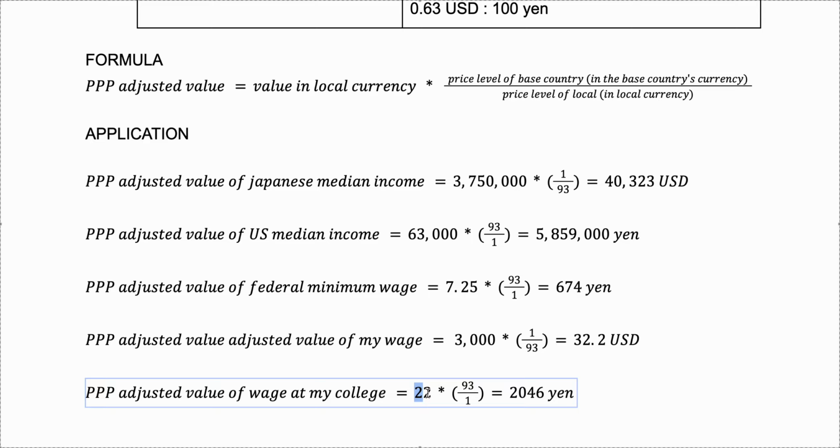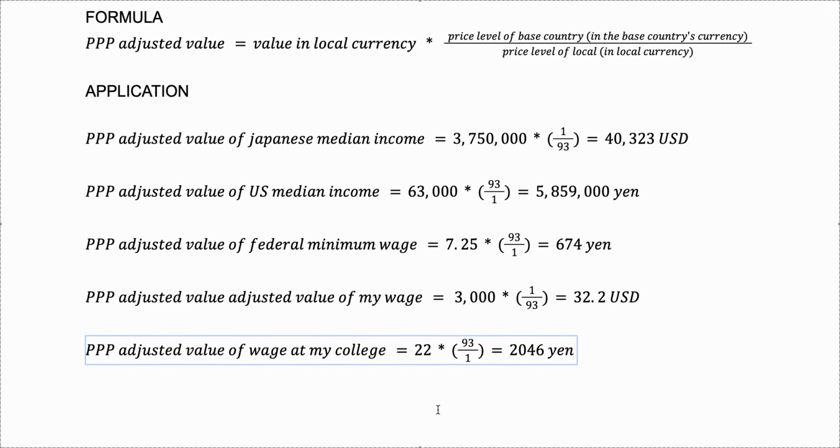For example, if they travel to Japan, then we should definitely use the exchange rate. Just like I said, they are actually earning somewhere around 3,000 yen, but that's only the case if they travel to Japan. As long as they stay in the U.S. and they pay for U.S. goods and services, they go to U.S. groceries, then 2,046 yen is a better reflection of how much they're earning. So we can use this for anything.